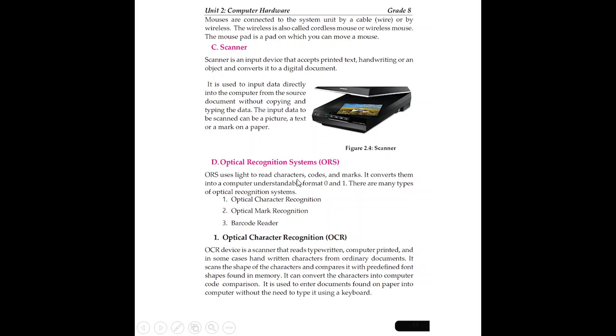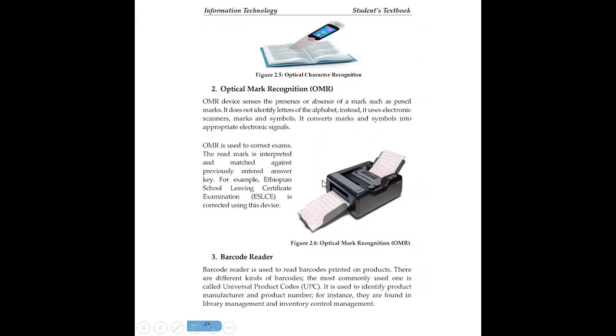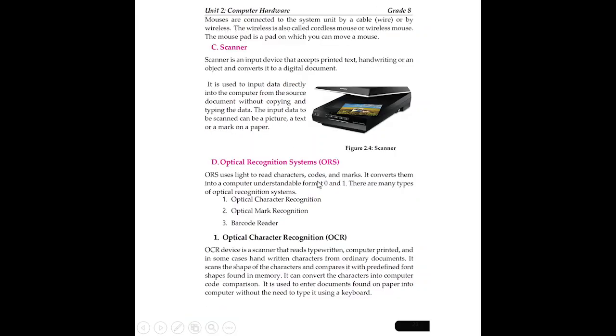Why? To read characters. There are recognition systems that are designed to help people read characters, as in the case of codes, or to read markers. It converts them into a computer understandable format, 0 and 1. Computers understand only 0 and 1. Therefore, it is possible to feed or input characters, codes, and markers using an optical recognition system.